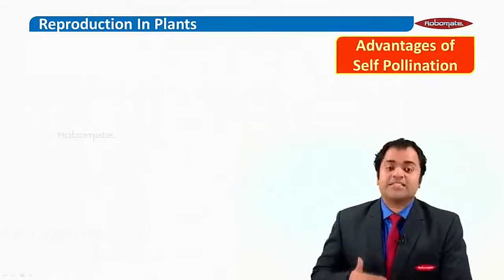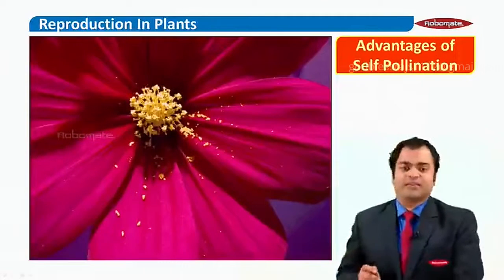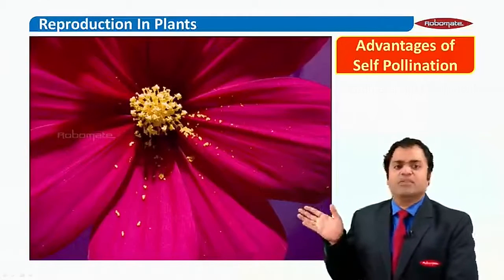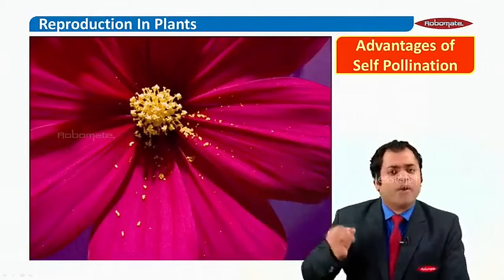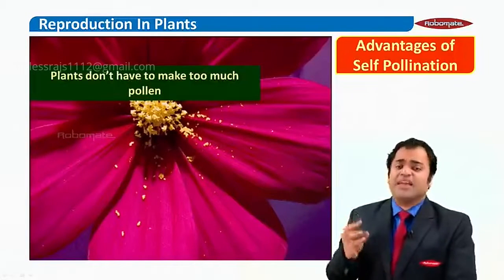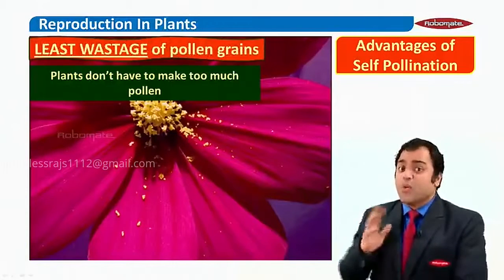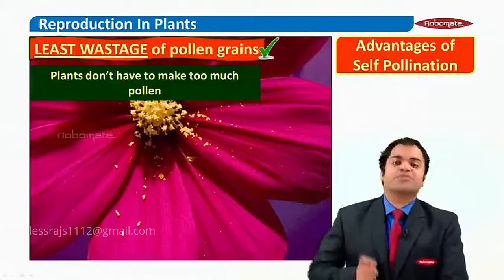Now let us see some more advantages of self-pollination. Look at this flower again and see that amount of pollen. Do you see? Very little pollen is produced, right? So if the plant is producing very little pollen, you can also say there is no serious wastage of pollen when it comes to self-pollination.